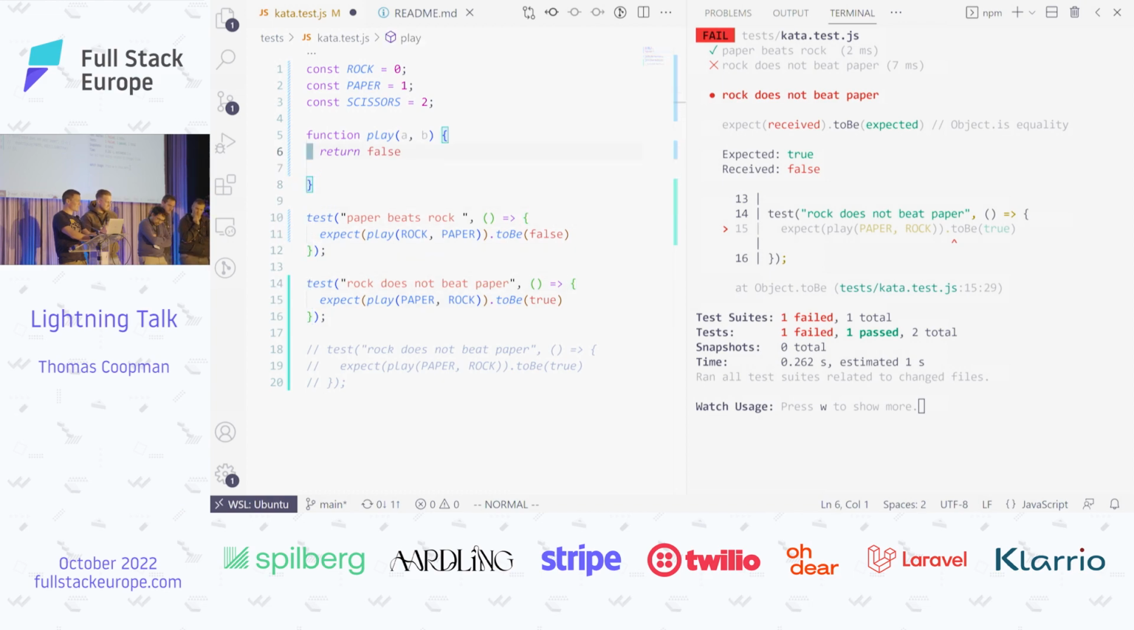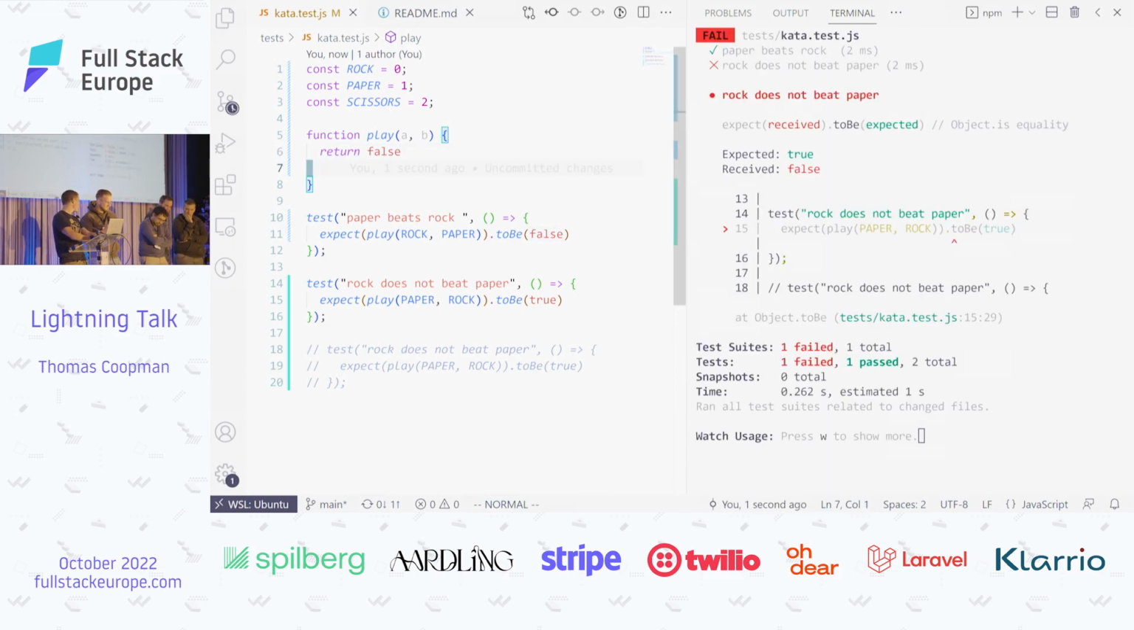How do I fix it? The second one does not work, right? No, the second one, yeah, I return false all the time, so I cannot. Oh, all right. Now, there we go. So rock is 0, paper 1. So I can, yeah, we go. Let's fix test 2.